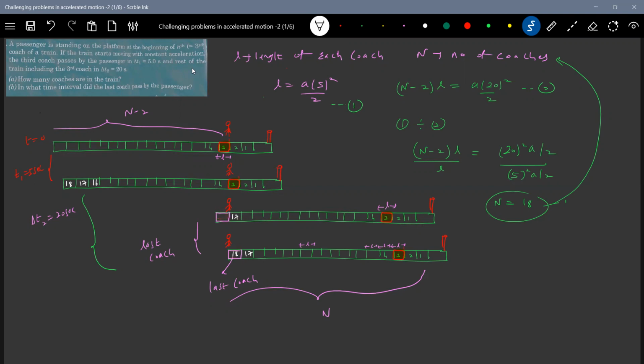Okay, let me add up. Okay, this will be 16. Time taken, so this has to be determined. Of this 18, shall we calculate the time taken?